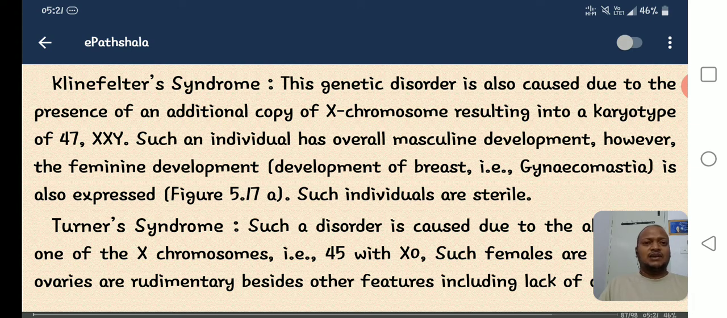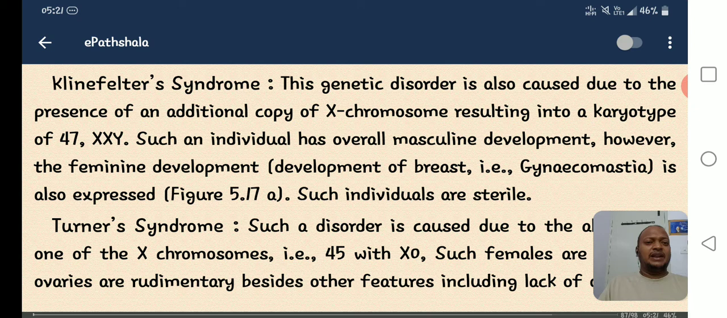XY is normal, and for XY, an extra X chromosome is added. So what is the genotype? XXY. So this is completely different, abnormal, right? Instead of 46, 47 chromosomes are present in Klinefelter syndrome persons.